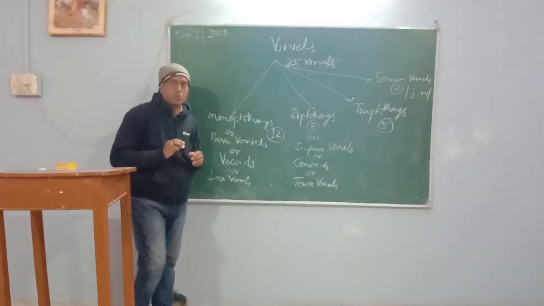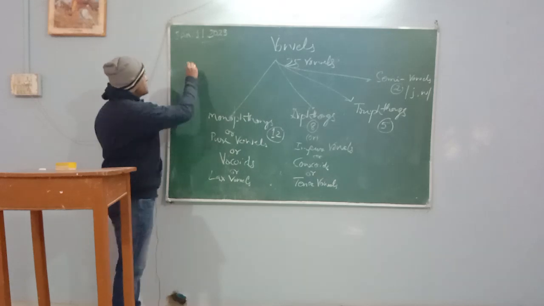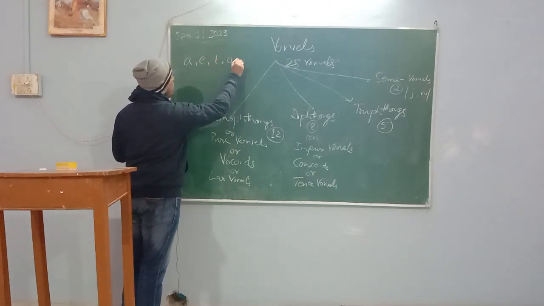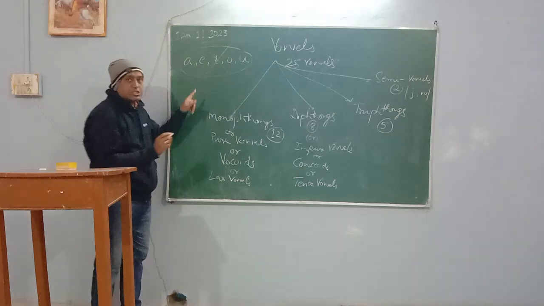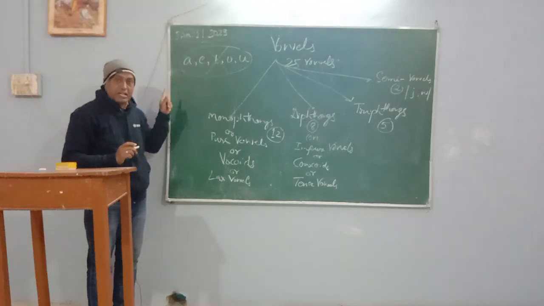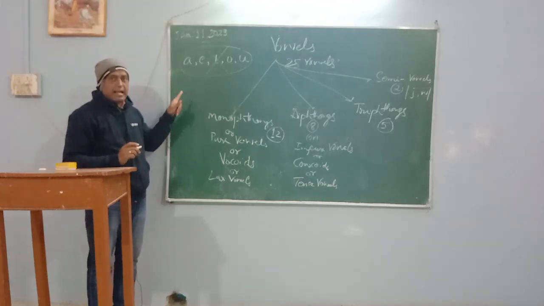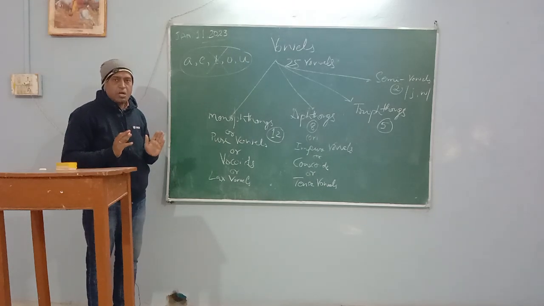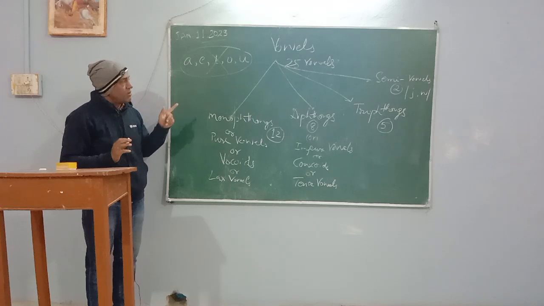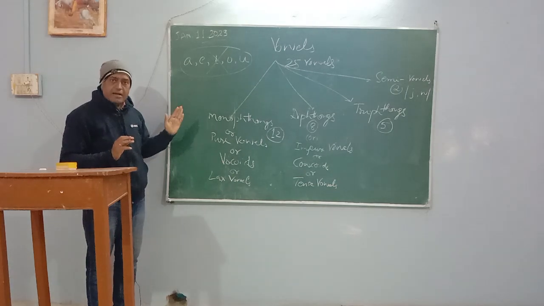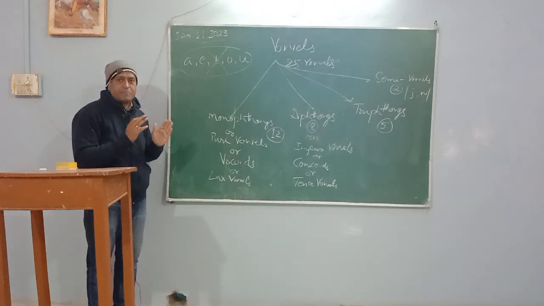Students must know there are not 5 vowels. This is A, E, I, O, U. They are not vowels, guys. Make sure they are not vowels. They are letters of the English alphabet. Students get confused once they come to know about the vowel system of the English language, and this is the way a language is being taught.